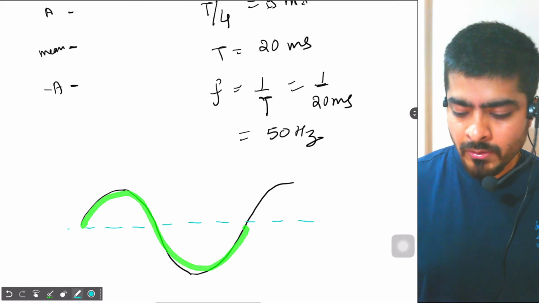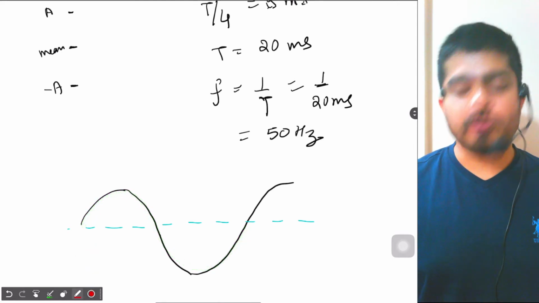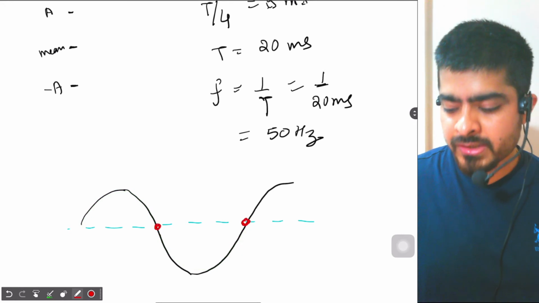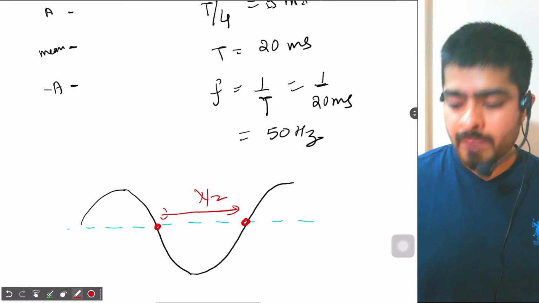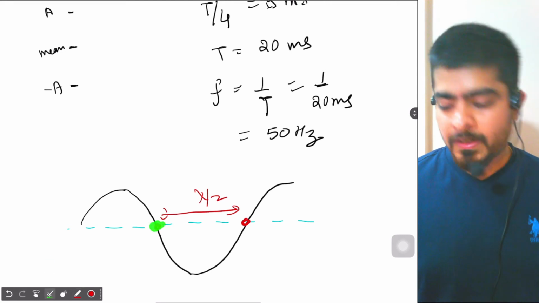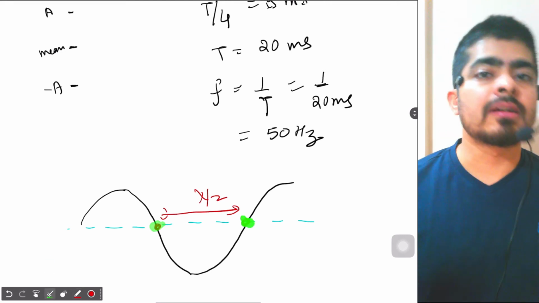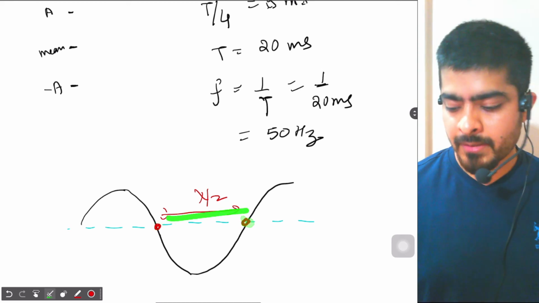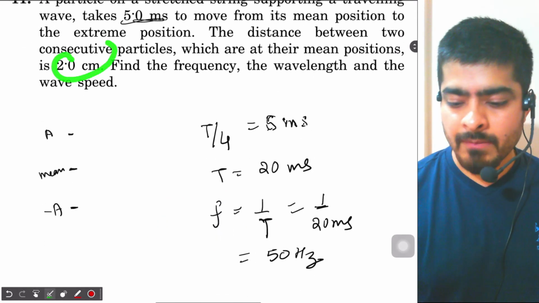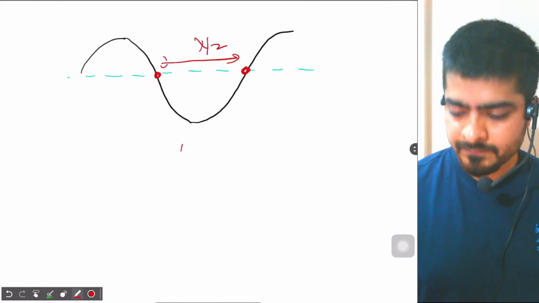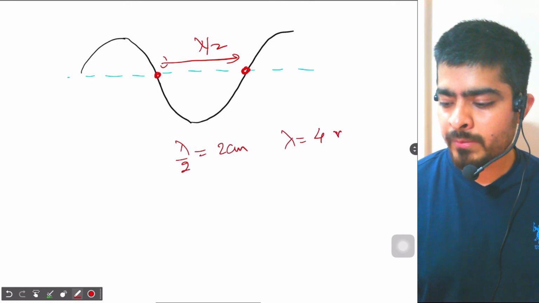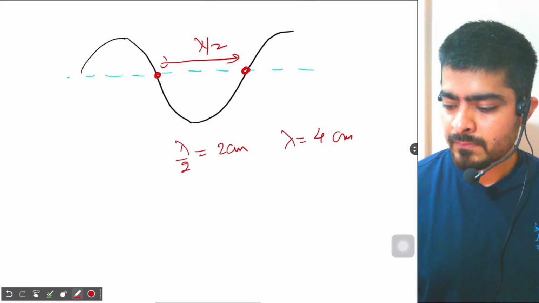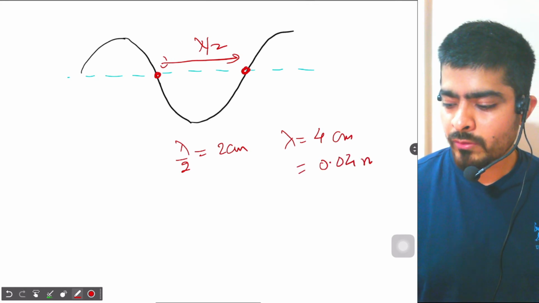And when you talk about two particles consecutive to each other which are at their mean positions, then this length will be equal to lambda by 2 between them. Two particles at their mean positions, the shortest distance between them is lambda by 2. So in the question, lambda by 2 is given to be 2 centimeter. Lambda by 2 equal to 2 centimeter. So lambda equal to 4 centimeter. So that is 0.04 meter.